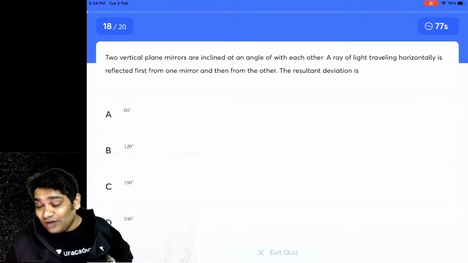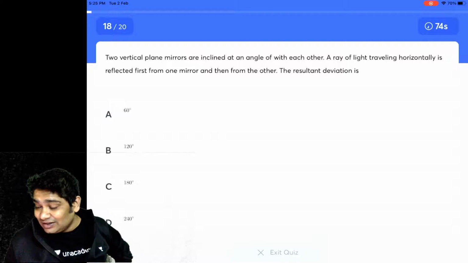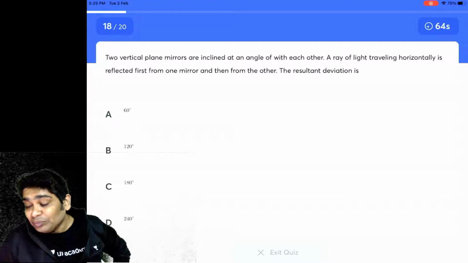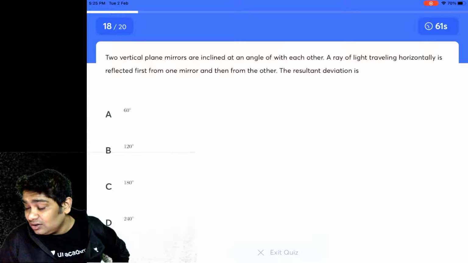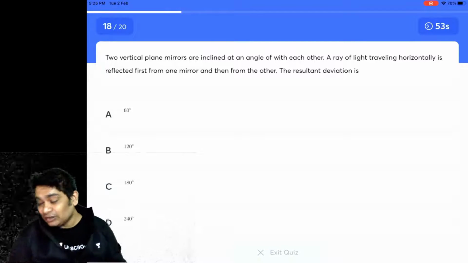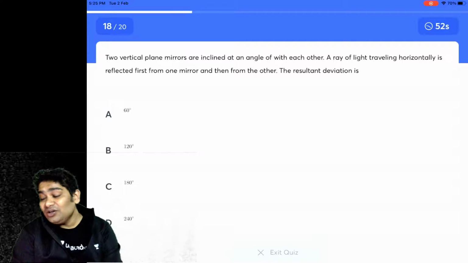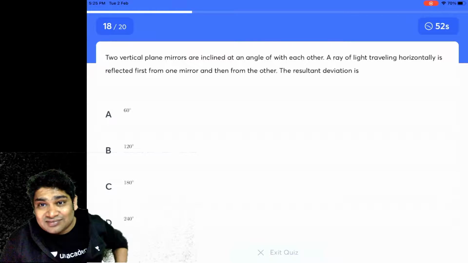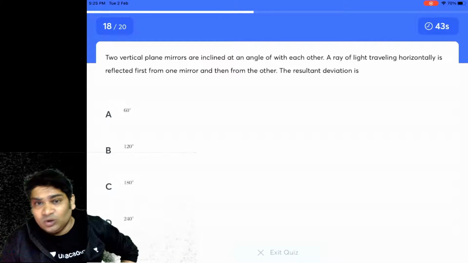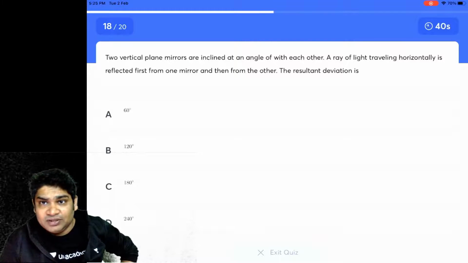Next, two vertical plane mirrors are inclined to each other at an angle. If a ray traveling horizontally is reflected from the one mirror and then from the other, the resultant deviation is okay. Two vertical plane mirrors are inclined at an angle of... The angle is missing. If there are two vertical mirrors, both the mirrors are vertical, then the angle between them would be zero, right?